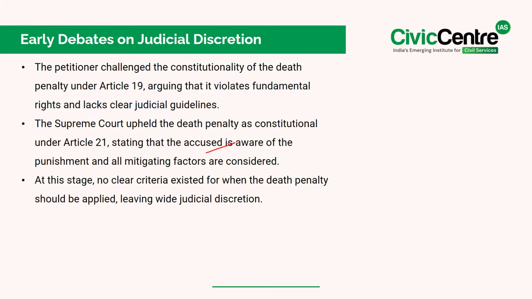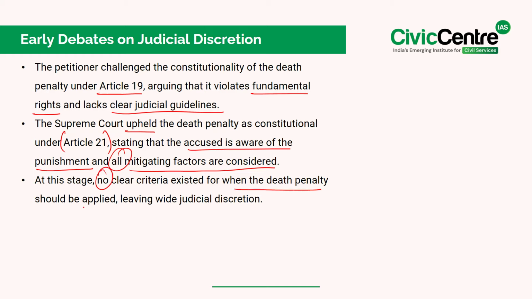In the past, there was a legal challenge under Article 19 where the petitioner argued that capital punishment violates fundamental rights and lacks clear judicial guidelines. However, the Supreme Court upheld the constitutionality of the death penalty under Article 21, and the court reasoned that the accused is aware of the punishment and all the mitigating factors are taken into account. But at the time, there were no clear guidelines on exactly when the death penalty should be imposed,